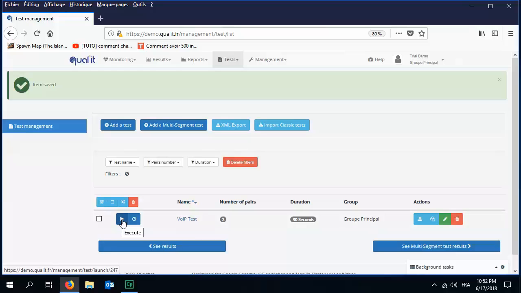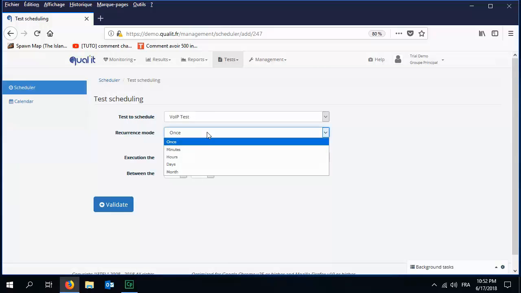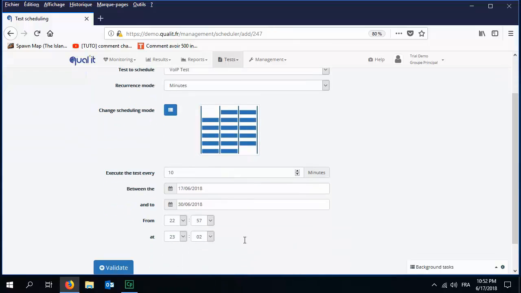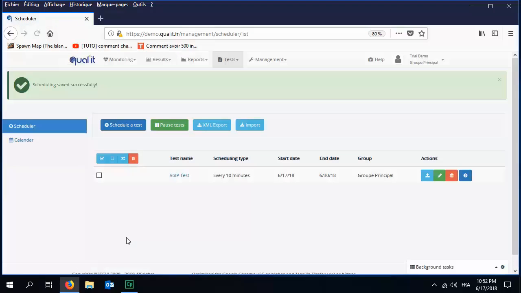Now we have our test made, we can execute it manually or we can also schedule it because we want to have a proactive, regular, active testing in place. So let's choose every 10 minutes up to the 30th of June 2019 and validate. That's it.